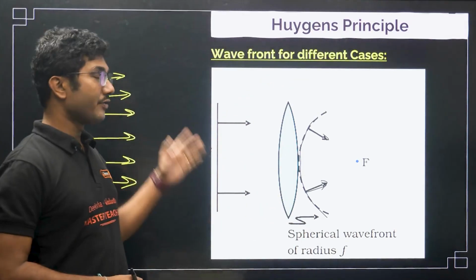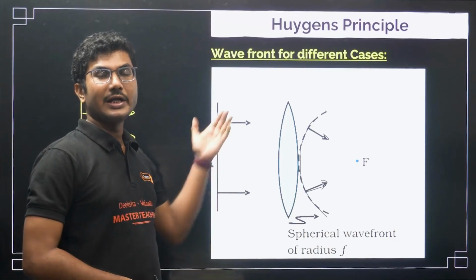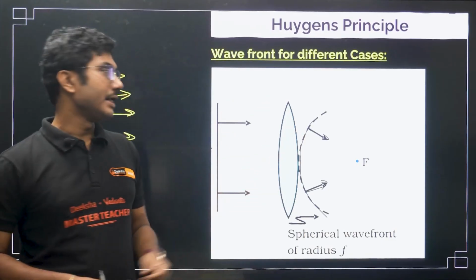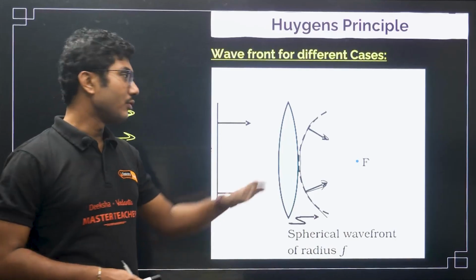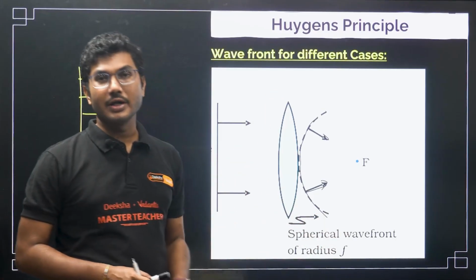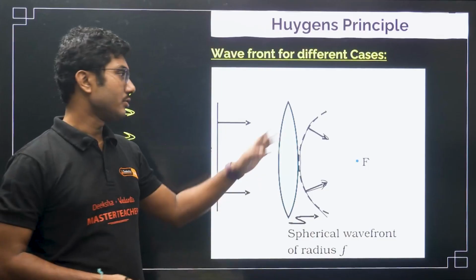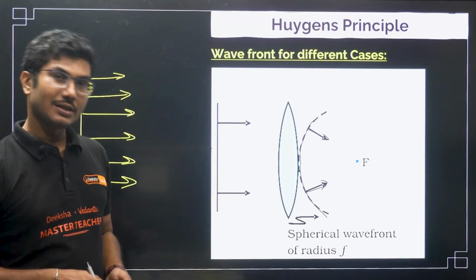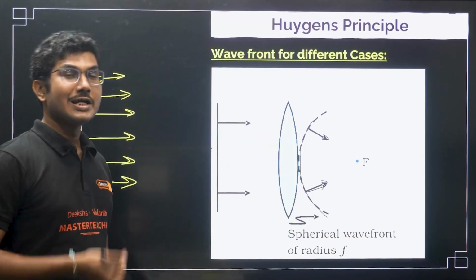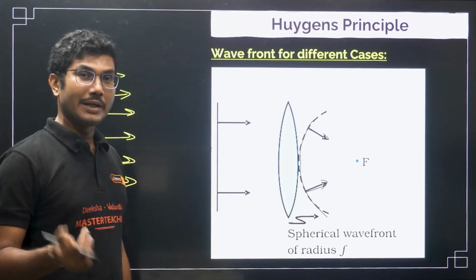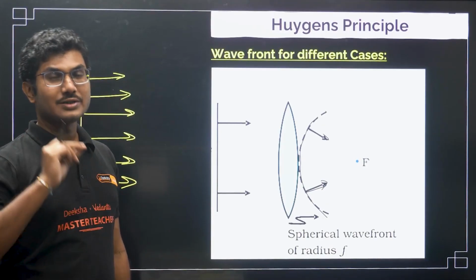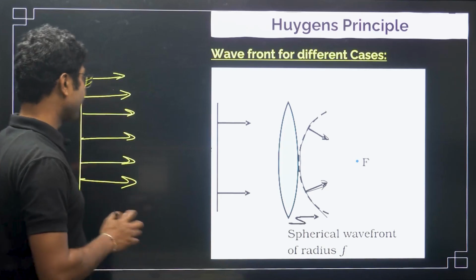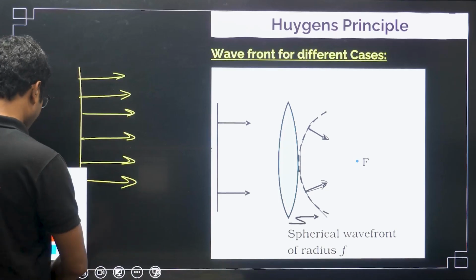So, if you want to convert a plane wavefront into a spherical wavefront, you have to use a convex lens. Similarly, if you want to convert a spherical wavefront into a plane wavefront, you also have to use a convex lens, if you place the point source at the focus of the lens. Let me explain what I am talking about.